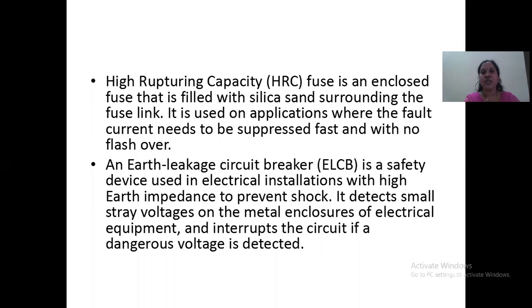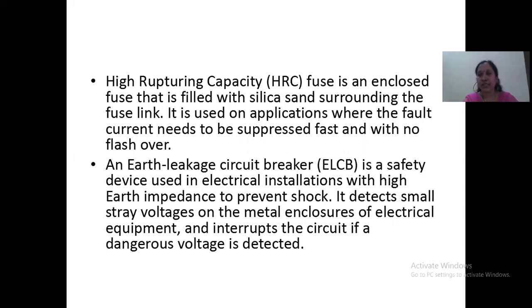Why is this fuse filled with silica sand? Because in order to quench the arc. Whenever a fault occurs, suppose an overcurrent fault is occurring, the fuse will melt. Even when the fuse melts, there may be a chance of an arc, that is a spark, occurring there. That will be eliminated using the silica sand surrounding the fuse link.